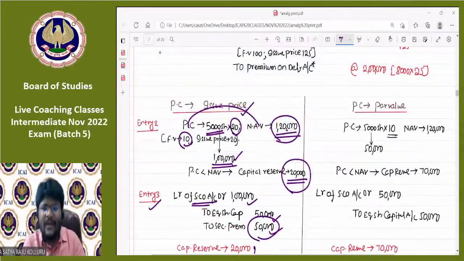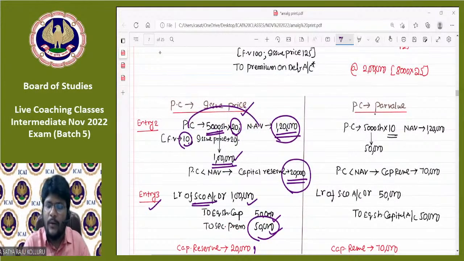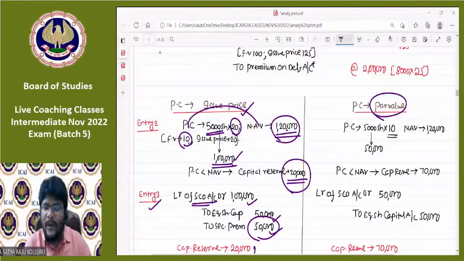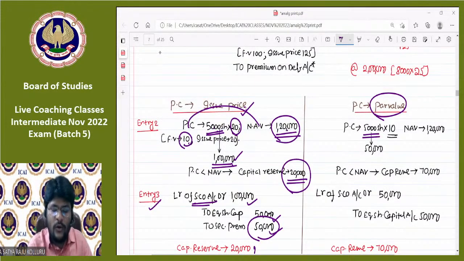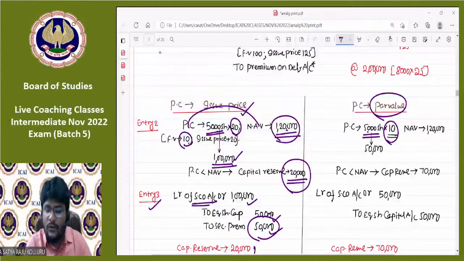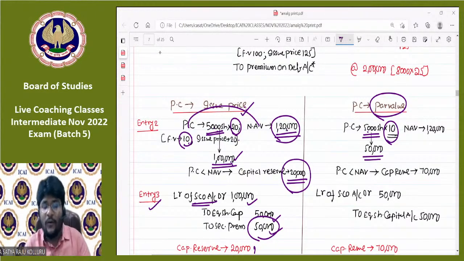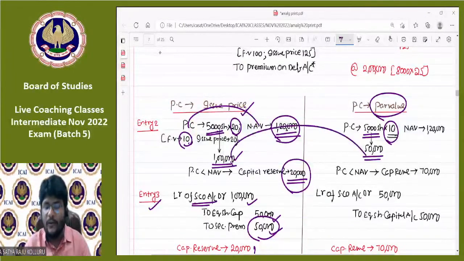Now the same case, I'm going to record the PC at par value. PC is 5,000 shares. If you record at par value, you are not going to record at 20, you are going to record at 10 rupees. 5,000 into 10, which is 50,000. Earlier PC was 1 lakh. Now PC is 50,000. What happens to that 50,000 difference, sir? What happens to that 50,000 difference?